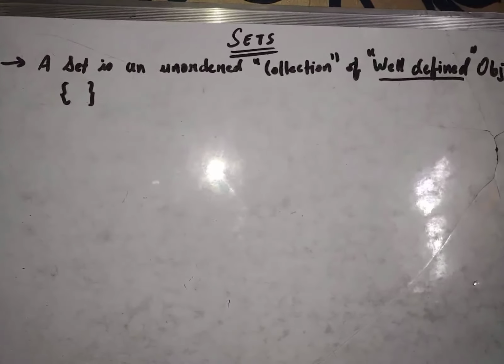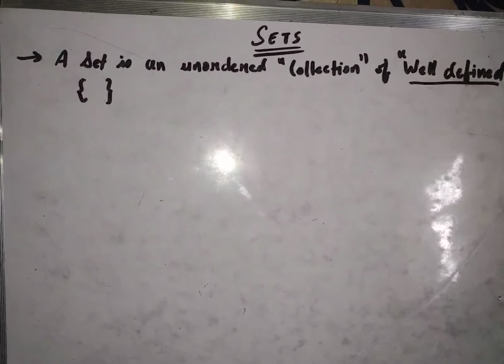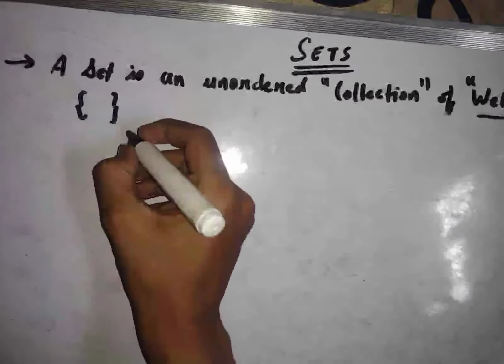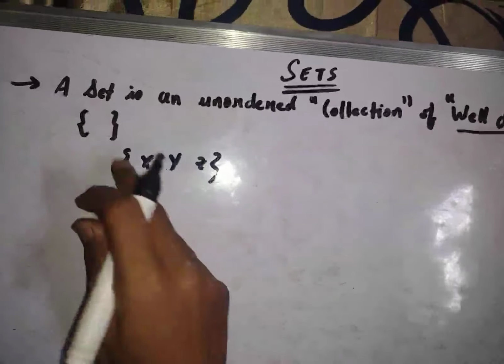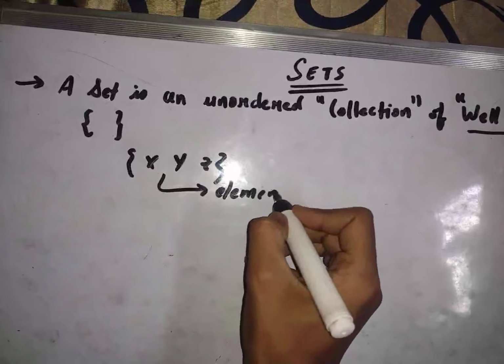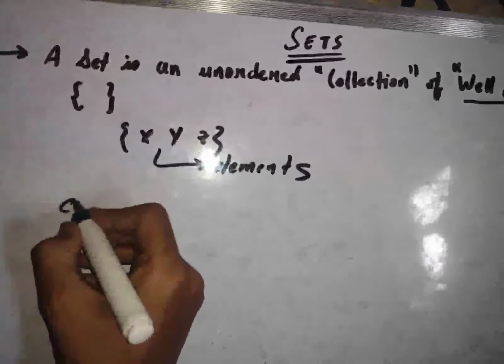Okay, so a set is defined by curly braces. A set is represented by these curly braces, and objects inside the curly braces are called elements of sets. So these are elements of sets. Okay, so let's take a few examples to understand sets.